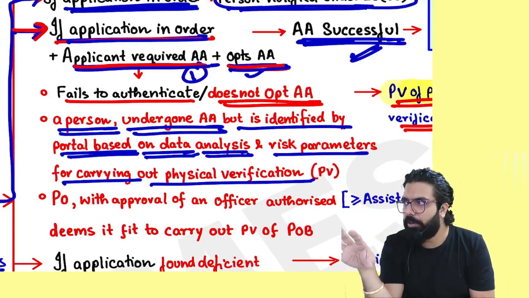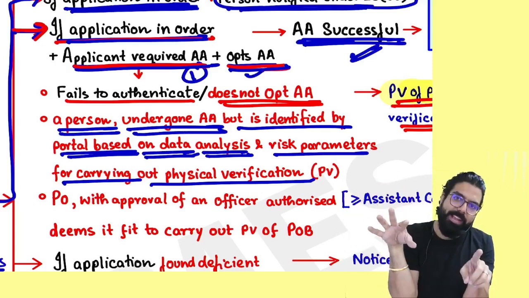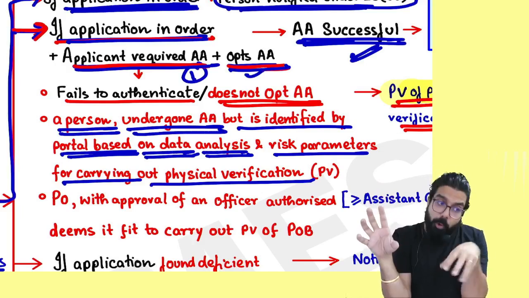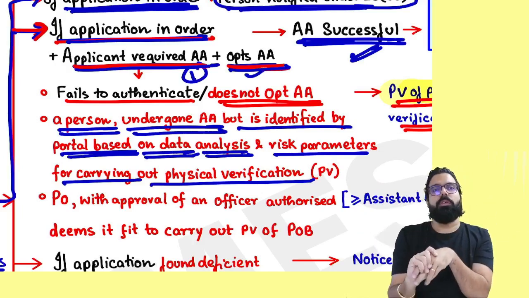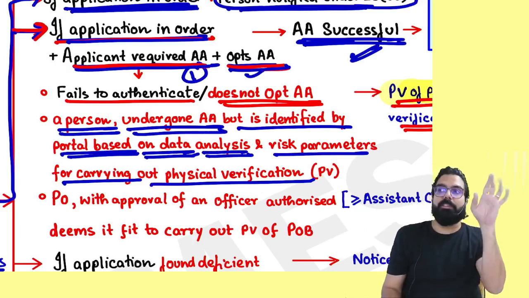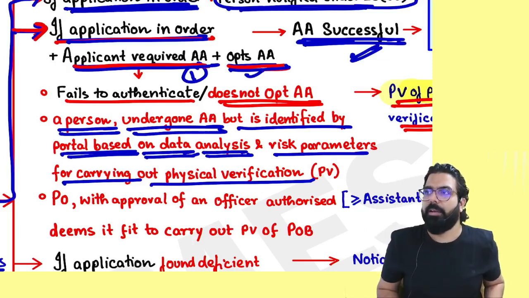Application is in order, Aadhaar authentication required, opted, failed, did not opt, or portal identified you. 7 days or 30 days? 30 days, the application will be approved and registration certificate will be given.